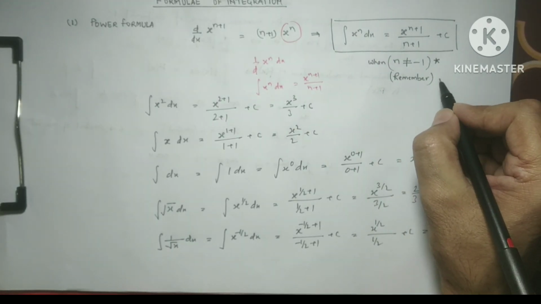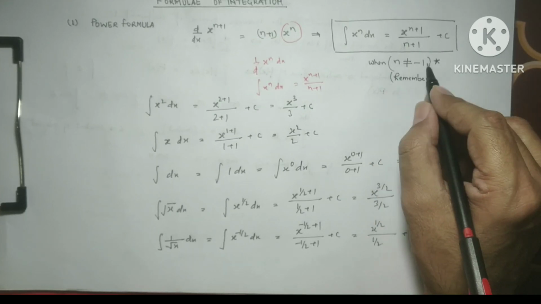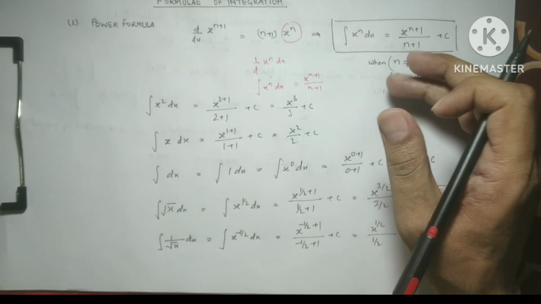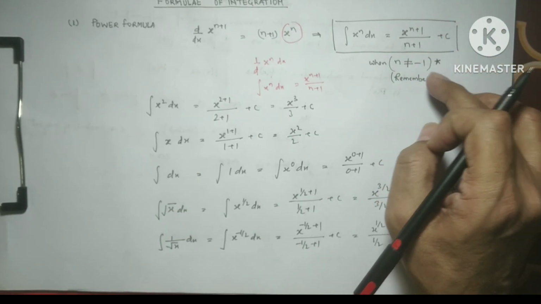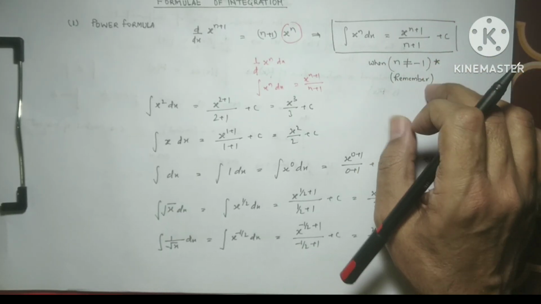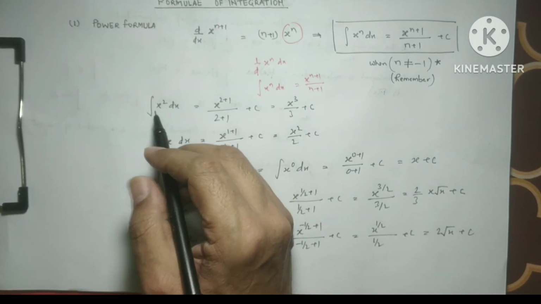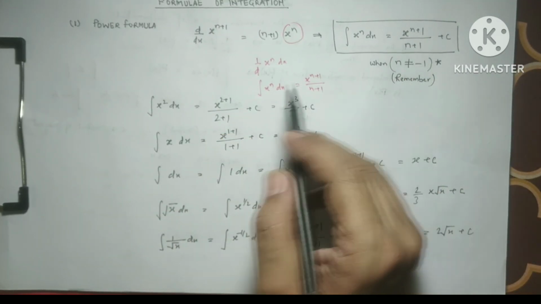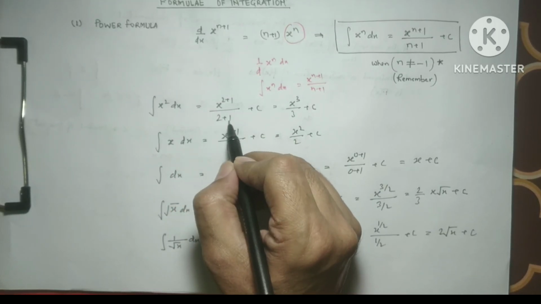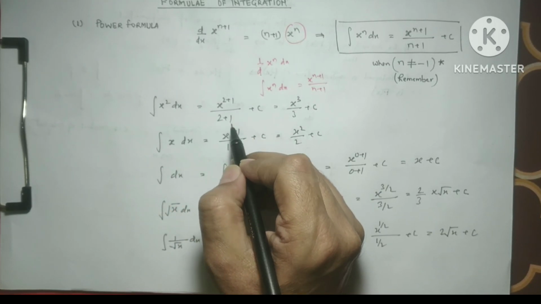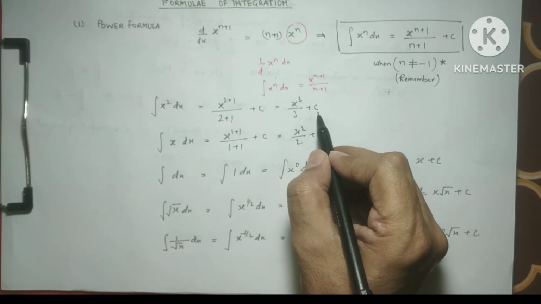It is mandatory: except for the value minus 1, it applies to any fraction, any positive, any negative number. Like if we take x square, with positive power 2, then this is the plus 1 formula, so the result will be x to the power 2 plus 1 over 2 plus 1, we add plus 1, so this becomes x cube by 3 plus the constant of integration.